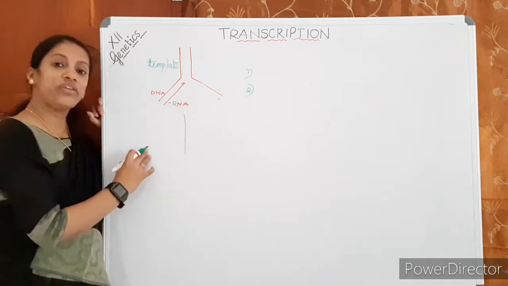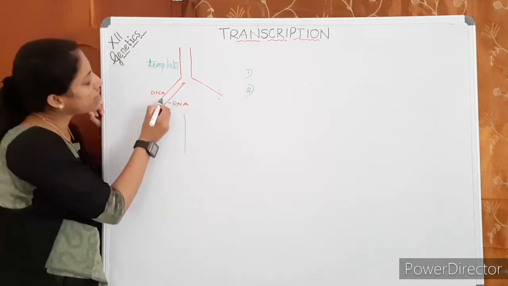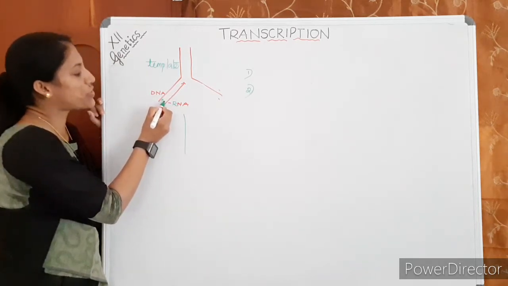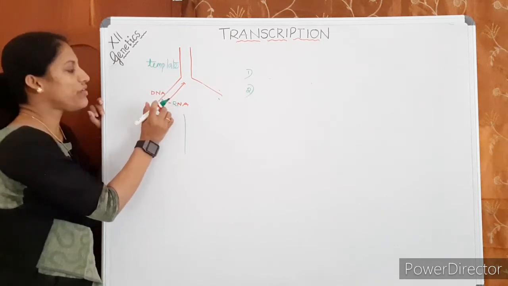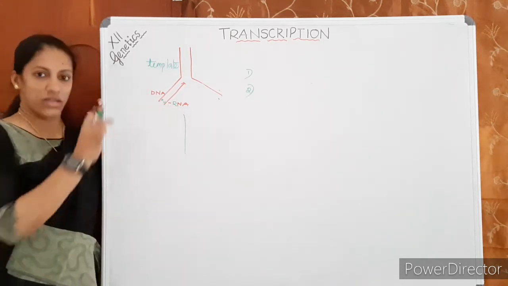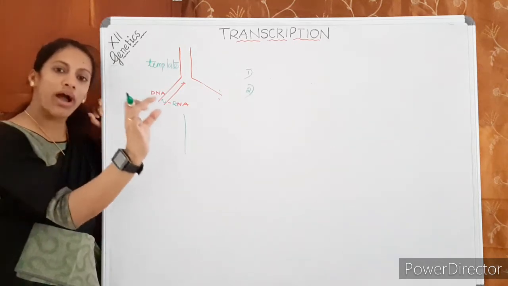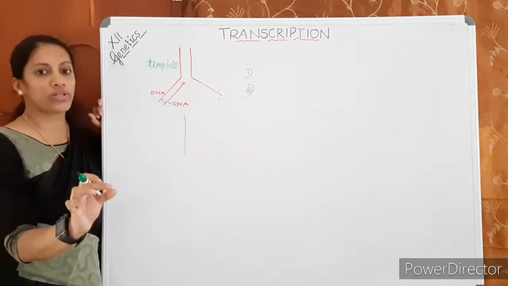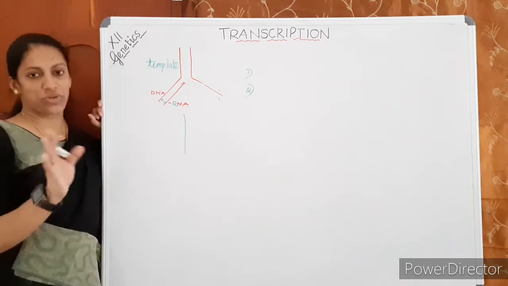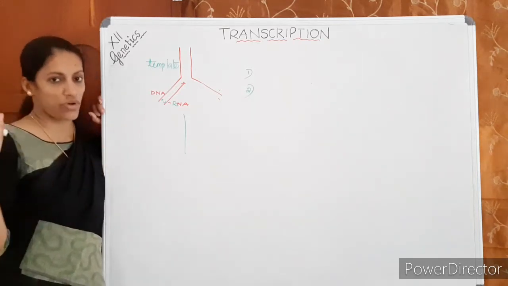Now what is the difference? If it's adenine here, when DNA is formed it should be thymine here; when RNA is formed it should be uracil. During copying, the only difference is that complementary to adenine, a uracil nucleotide, uridine monophosphate, is attached instead of thymidine monophosphate.